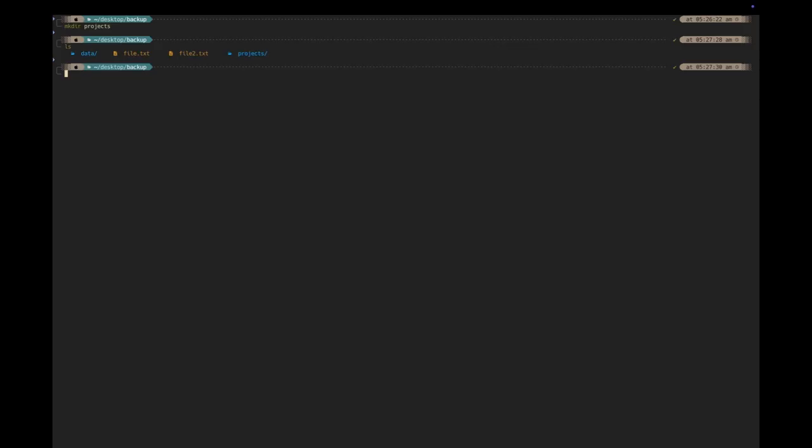You can also create parent directories as needed. Take for instance, we can use the following command to do that. Let's say we want to create a parent directory. Let's say we have test folder. To create a parent directory, we use the following command. Now let's just name it test folder and test one directory. Now let's list what we have in the backup directory. Now you see we have the test folder directory in the backup directory.